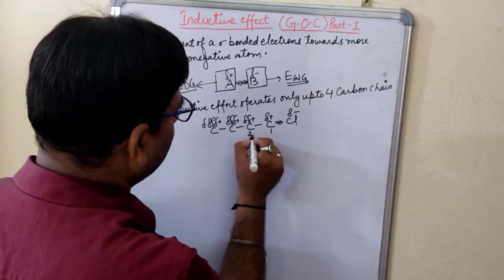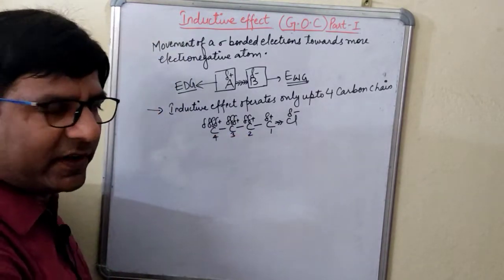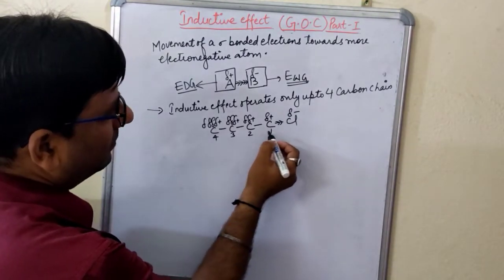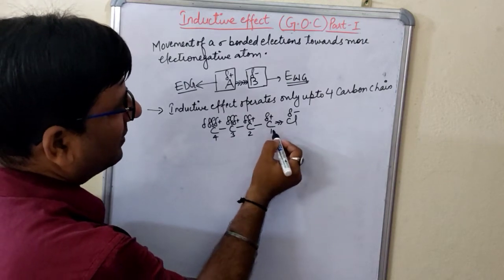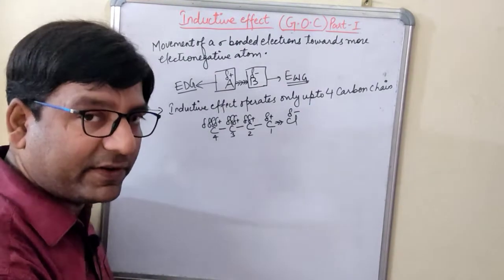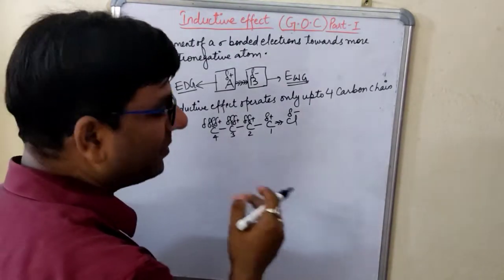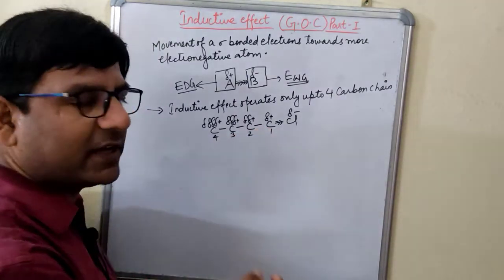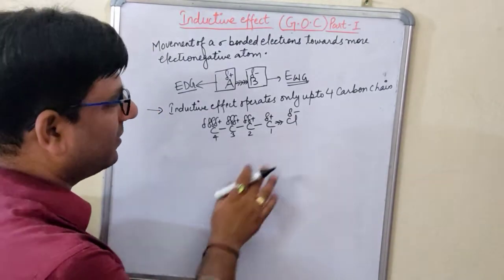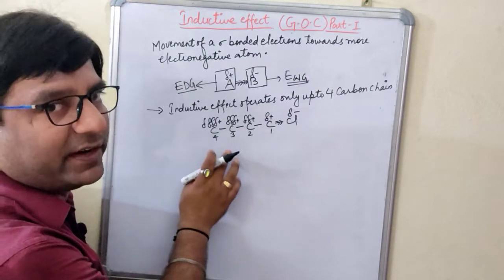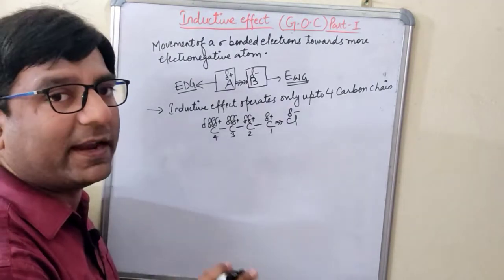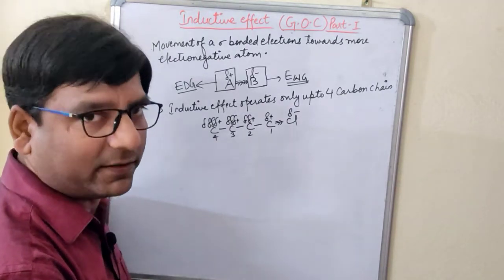Now one thing I will tell you here, students. See, this is the 4 carbon atom. A very peculiar thing that you have to remember. Now see, if I want to arrange all these carbon atoms in terms of their electronegativity, how can we arrange it? You will say, sir, all the carbon atoms have the same electronegativity value. That is correct. But based on this structure that I have written, I will arrange all these carbon atoms according to their electronegativity, and I will tell you the reason why I have chosen that.